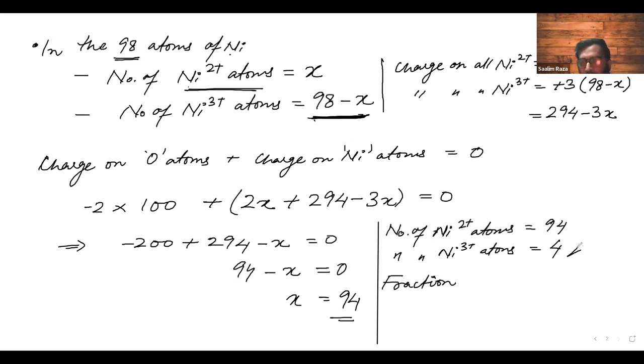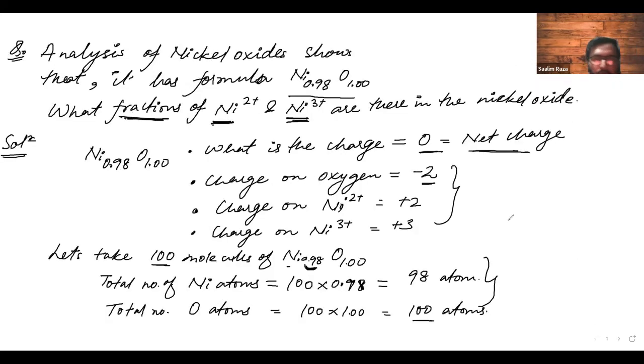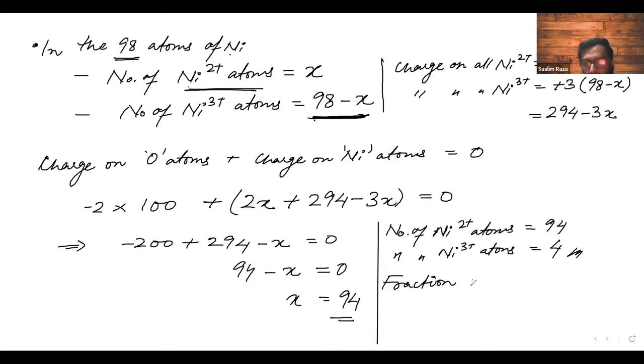Don't leave the question till here. Why? Because the questioner has asked what fractions of Ni2 plus and Ni3 plus are there in the nickel oxide. Correct? So the fraction of Ni2 plus will be equal to 94, that is the number of Ni2 plus, and the total, how many is total? 98. This will be equal to 0.959. It is 0.959.